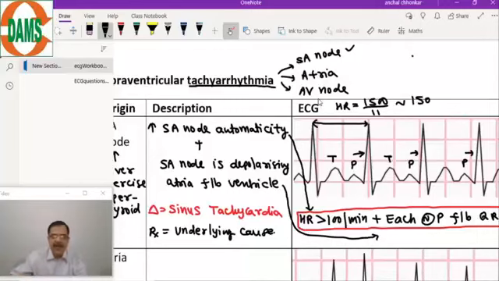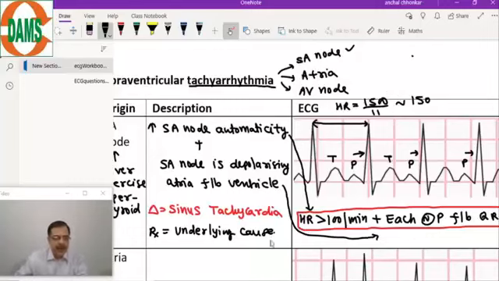Now come to the atrial origin. In the atrial origin, we have three types of arrhythmias depending on the atrial rate, which we will see in lead two. How do athletes have bradycardia? Athletes have increased vagal tone during the resting state, so bradycardia. Exercise is an acute condition. Even if an athlete runs, heart rate will increase because of the increased demand acutely.